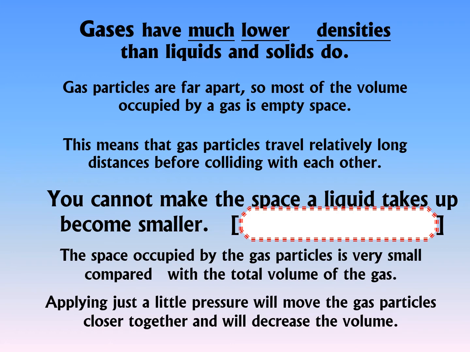Now, this is a little different than what we were talking about before. When we talk about inside of an atom, well, of course, inside of every atom, there is mostly empty space as well. So you could really say every form of matter is mostly empty space. But what we're talking about here is the spacing between atoms. That is much, much larger than the atoms themselves or the molecules themselves. So what we're talking about here is forgetting about the inside of the atom. Just consider an atom like a billiard ball. Between those billiard balls, there is a lot of empty space. That's what we're talking about here.